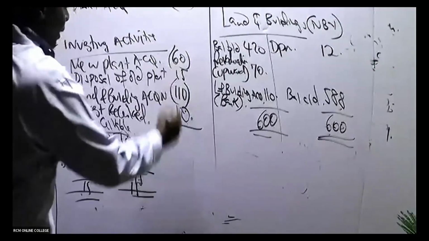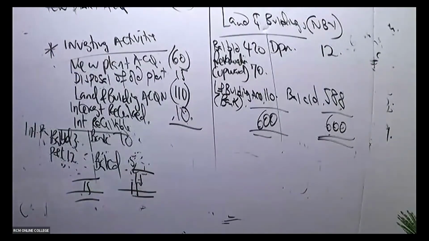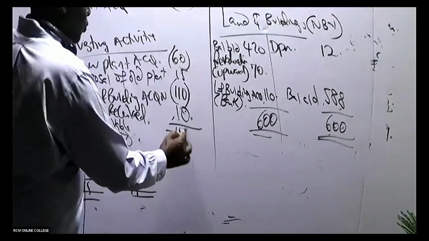So are you able to give me the net investing activities cash flow? How much do we have there in total? I'll be able to show you another way of getting that 10 when I'll be looking at my loan obligations under financing. So is there somebody who is able to add for us: investing activities minus 60 plus 15 minus 110 plus 10? How much are we getting here? We are getting negative 140.